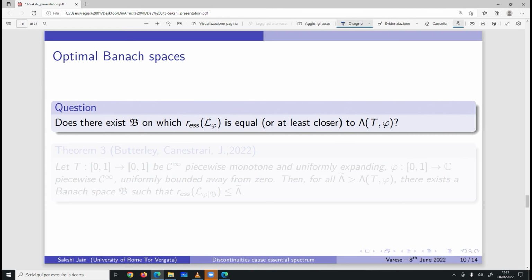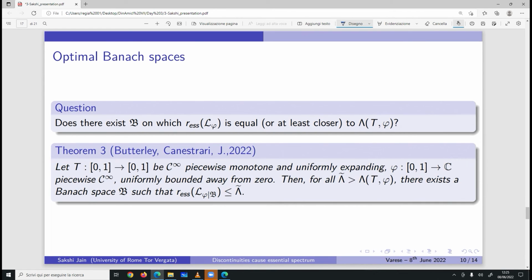And this motivates the third theorem, which says that for T to be C infinity piecewise monotone and uniformly expanding, and phi from [0,1] to the complex numbers piecewise C infinity and uniformly bounded away from 0 is an essential condition here. Then for every lambda tilde greater than lambda, there exists a Banach space such that the essential spectral radius is less than or equal to lambda tilde. So it can be as close to our bound as we want. We can make such Banach spaces.